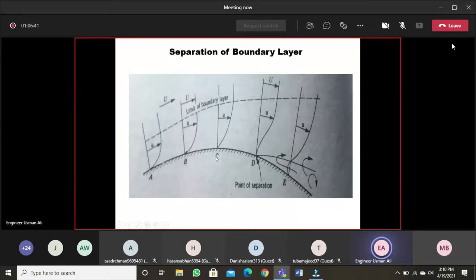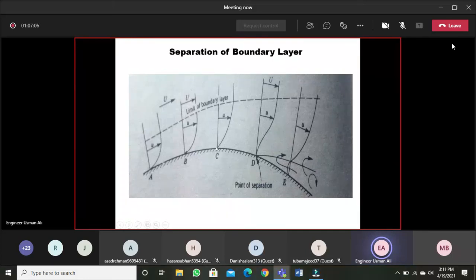Because of divergence, area is increasing and the velocity is decreasing. As you can see, while moving from point B to C, the velocity has been reduced within the velocity profile of the boundary layer, and especially this velocity profile is straightening up, becoming normal to the surface close to the surface.